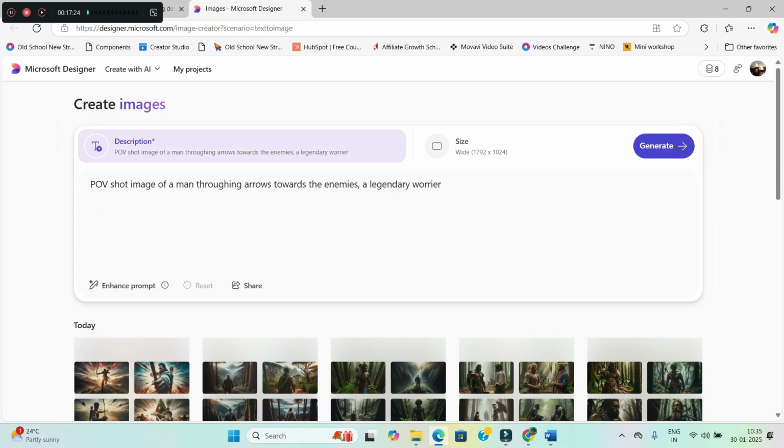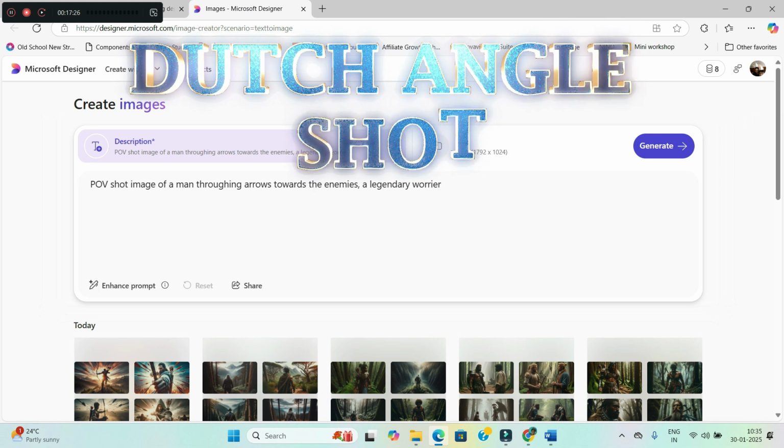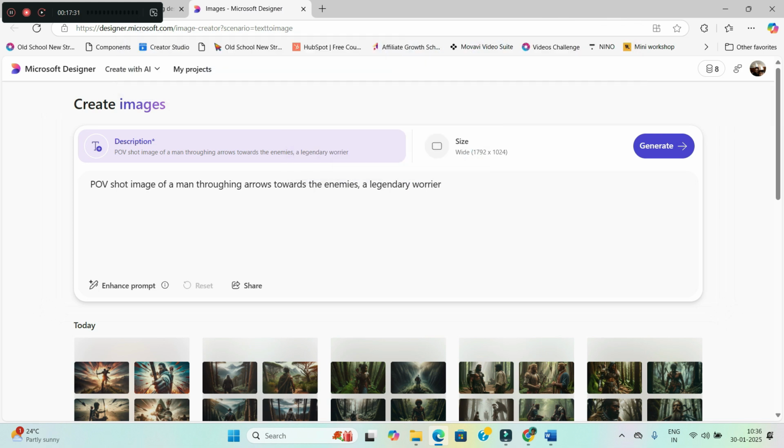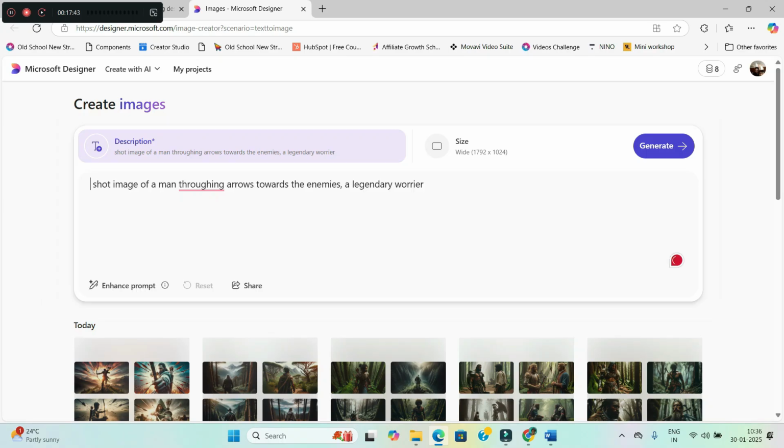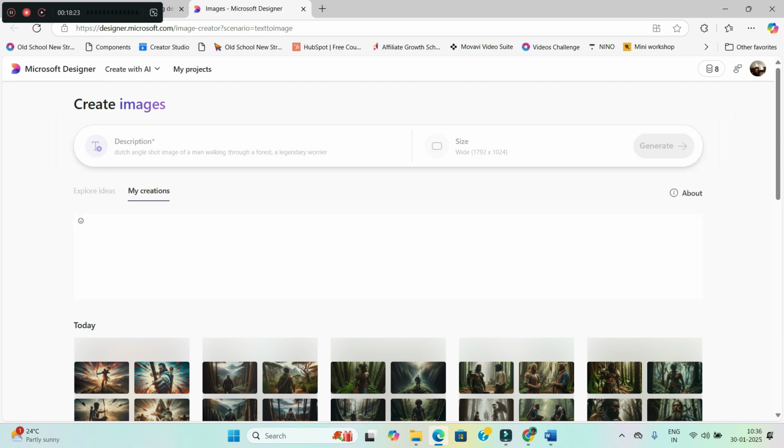I am 100% sure you have not heard about this shot, which is Dutch angle shot, where the camera angle is from one corner, and to add motion in the image we use Dutch angle shot. Okay, this is used to create motion. If I try to show the person is in motion, moving forward, then you are supposed to use this.